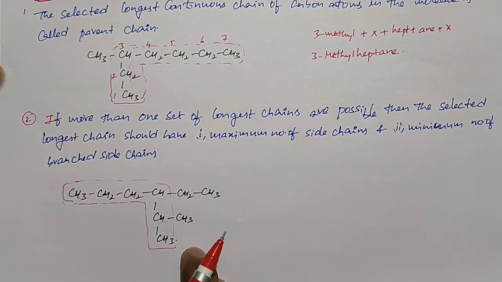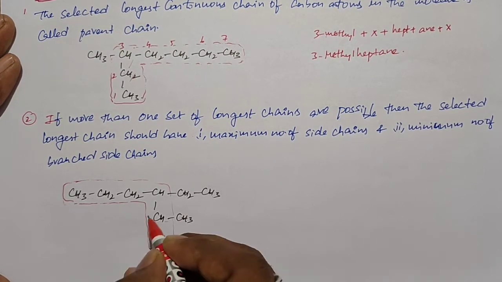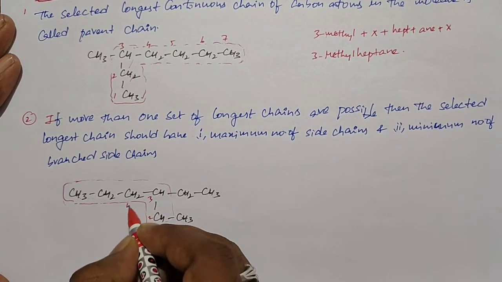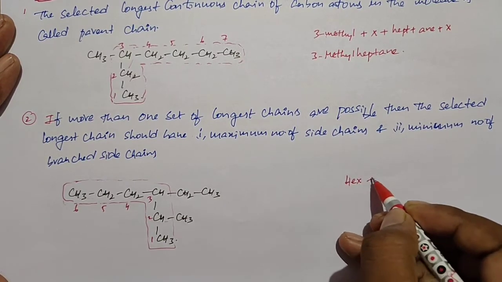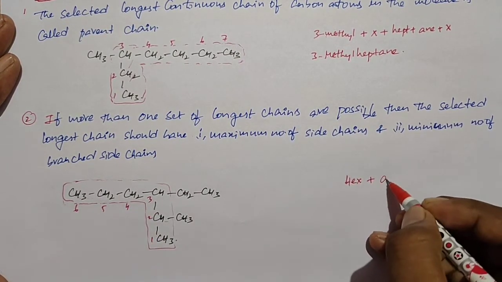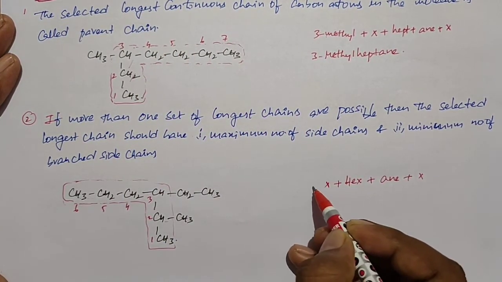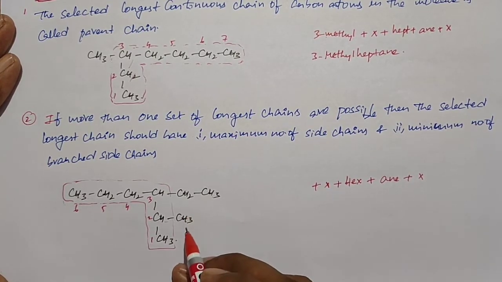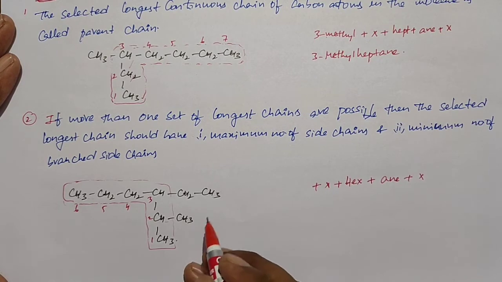So this is the next one. If we give the numbering to this one, we already selected the longest chain, we need to give the numbering. If we give the numbering from here to here, we get the least numbering to the branches. So numbering 1, 2, 3, 4, 5, 6. The root word is hex, and the primary suffix, all are single bonds, is ane. Secondary suffix is absent, primary prefix is also absent. Secondary prefix: here we have two prefixes, one is methyl and another one is ethyl. 2-methyl, 3-ethyl. Based on alphabetical order, we need to write the ethyl first, after that methyl.